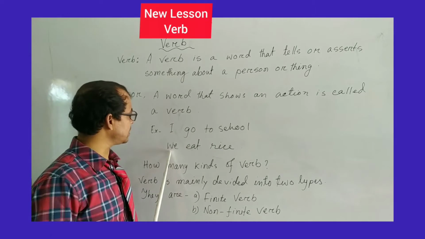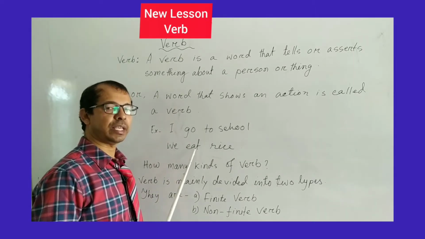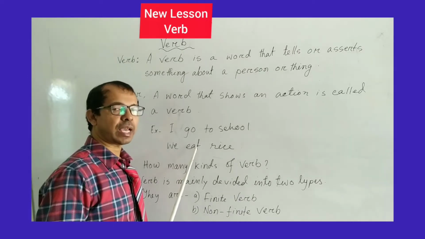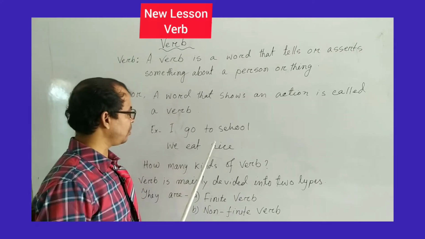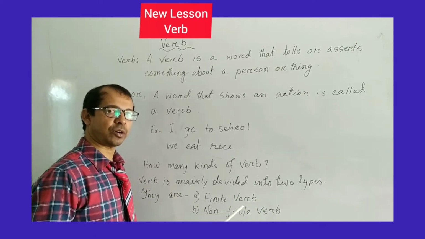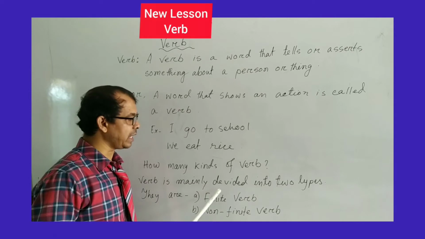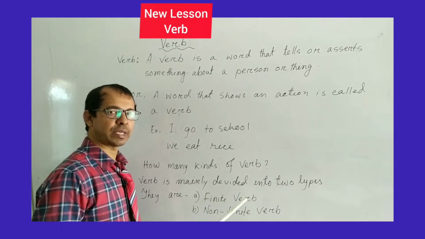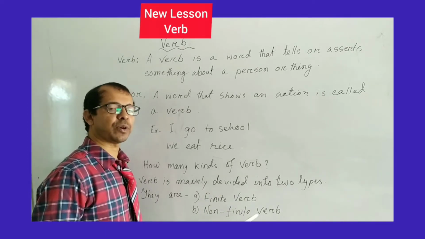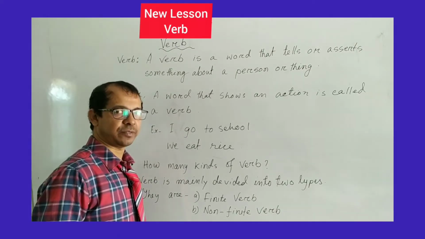And here you can see we eat rice. Here you can see eat. This word shows an action. Okay. So my dear student, then we'll know how many kinds of verbs. So here you can see verb is mainly divided into two types. And they are, first one is finite verb and non-finite verb.